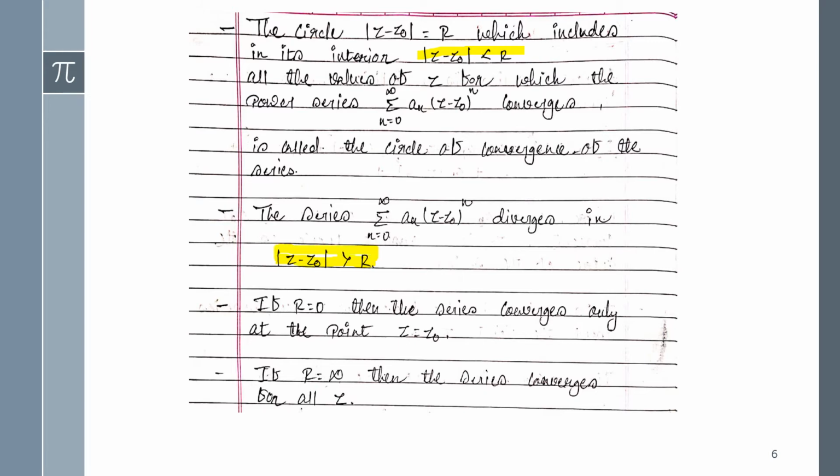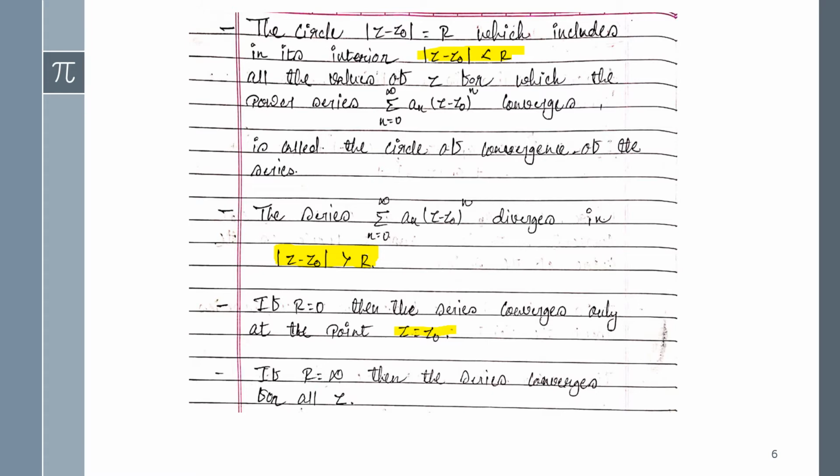So again, this part is very important, guys. Repeating: to show convergence, you have to show |z − z0| is less than r, and to show divergence you have to show |z − z0| is greater than r. And if r equals 0, then the series converges only at the point z equals z0.